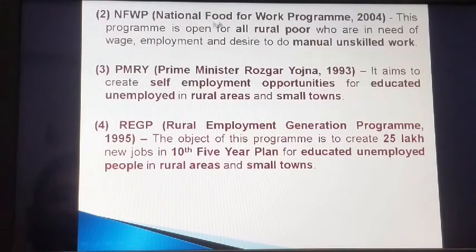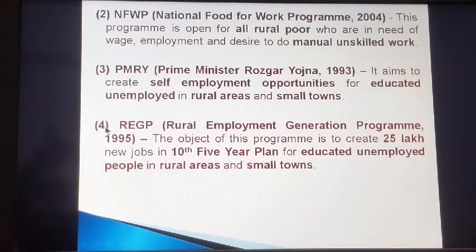Second is National Food for Work Program 2004, that is NFWP. This program is open for all rural poor who are in need of wage employment and desire to do manual unskilled work. Third program is PMRY, that is Prime Minister Rozgar Yojana. It was initiated in 1993. This Yojana aims to create self-employment opportunities for educated unemployed in rural areas and small towns.